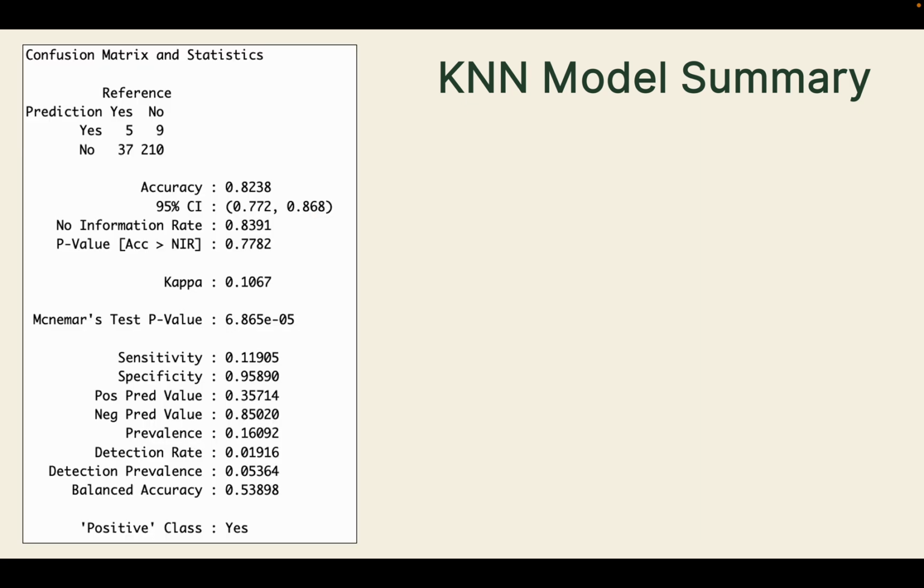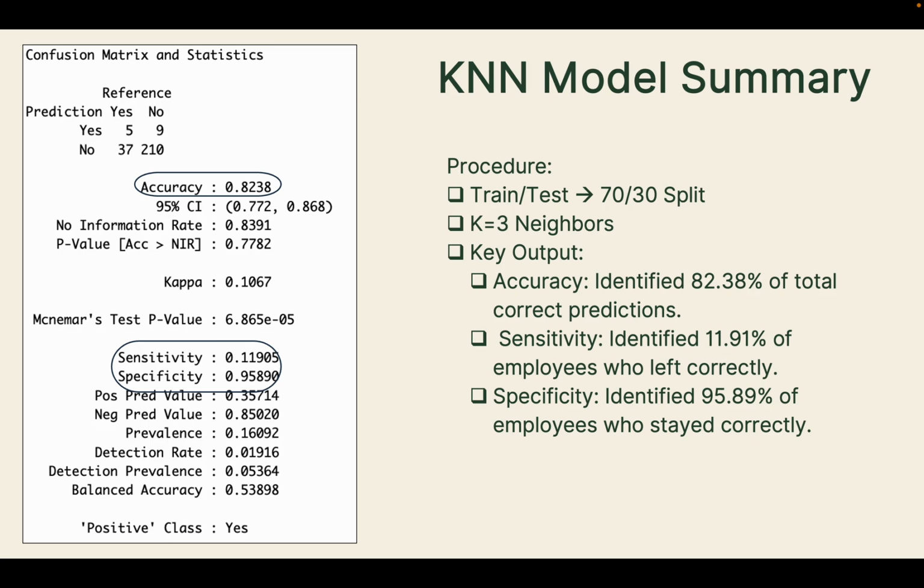Next slides will be about the 2 models that I built. The first model that I built was the K-nearest neighbors model, also known as the KNN model. Here's the output, but from here, the only 3 results that we'll be looking at are accuracy, sensitivity, and specificity. The way I did this was that I used a 70-30 train-test split, and I set K equal to 3. The KNN model achieved 82% accuracy, meaning it correctly predicted attrition for most employees.